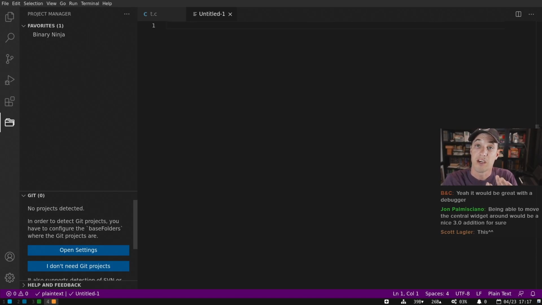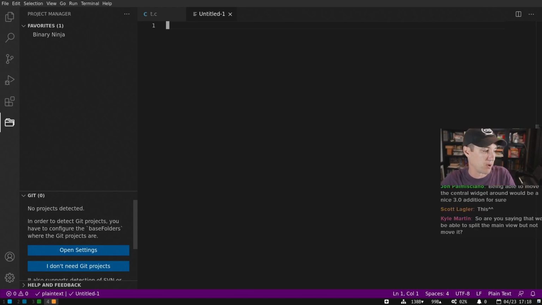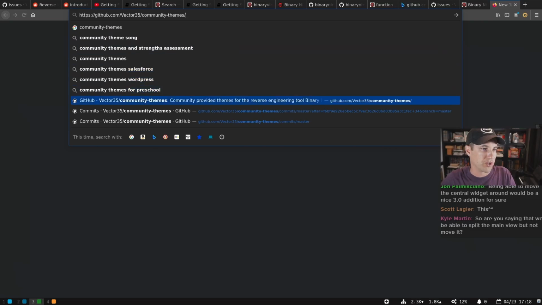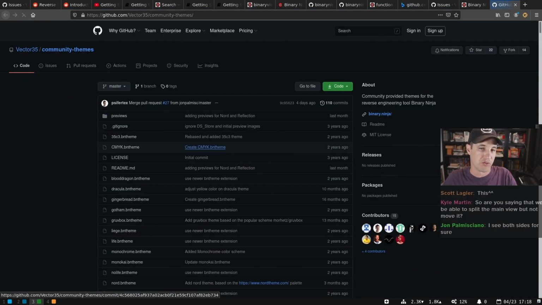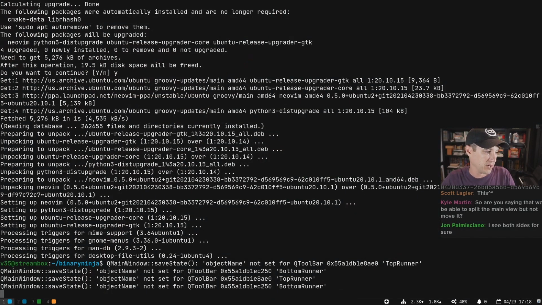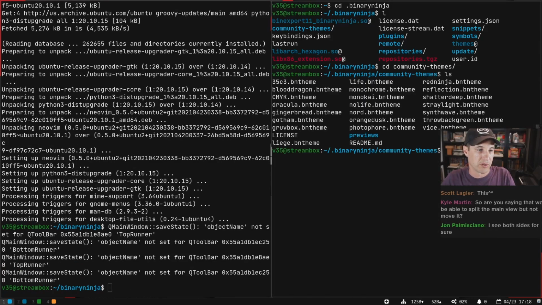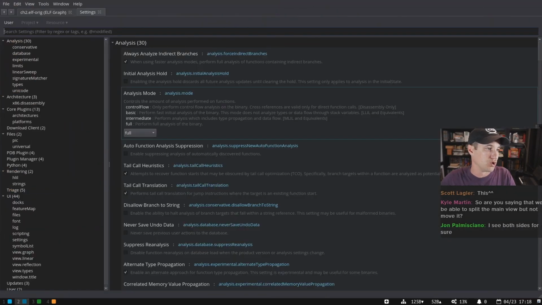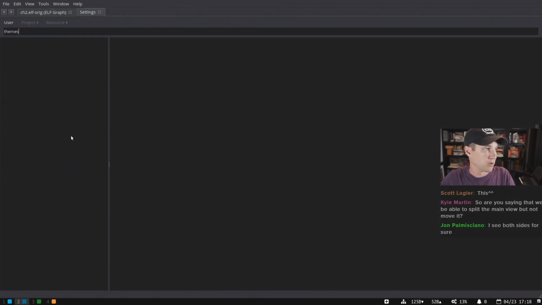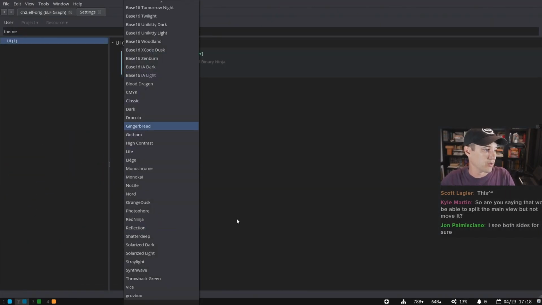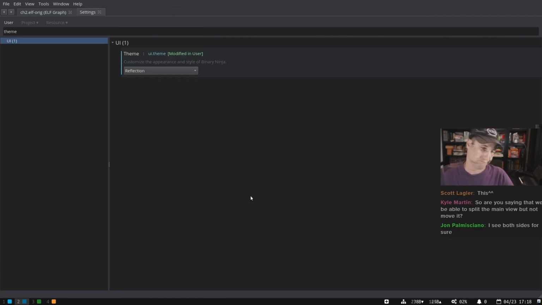Oh, and I will note, if you're interested in installing this theme too, the easiest way to get it is to just clone the community themes repository straight into your Binary Ninja user folder. Depending on your platform, it's .binaryninja on Linux. You'll see there's a community themes folder. It will automatically pick up and let you choose any of those themes in the preferences. So you'll find all of those themes there if you just clone the repo, and you get a whole bunch of choices with one command. So it's kind of nice. At some point, I'd love to have a UI for that.